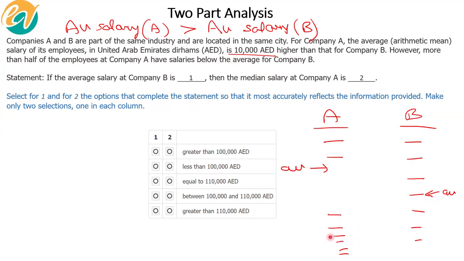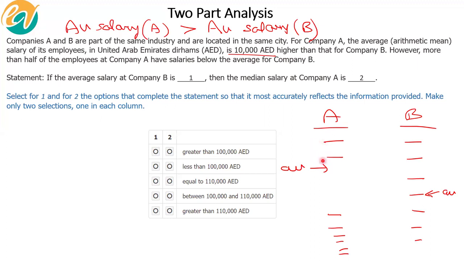Now, by the way, purely from an understanding perspective, while most of the employees at company A are earning salaries that are lesser than the average for company B, still the average salary of company A is greater than the average salary of company B. What does it convey?